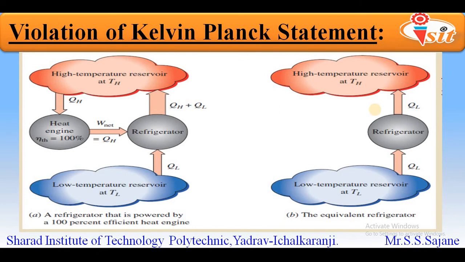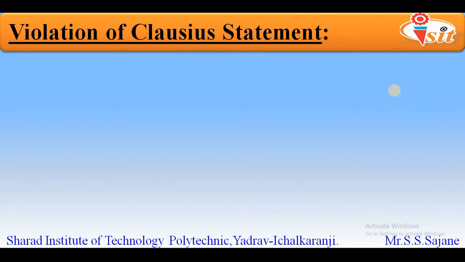We will also see the reverse case for this equivalence. That is, we will see what will happen if we violate the Clausius statement. So we will see this concept in the next slide. Now, as said in the previous slide, in this slide we will violate the Clausius statement, and we will see what happens to the Kelvin-Planck statement.